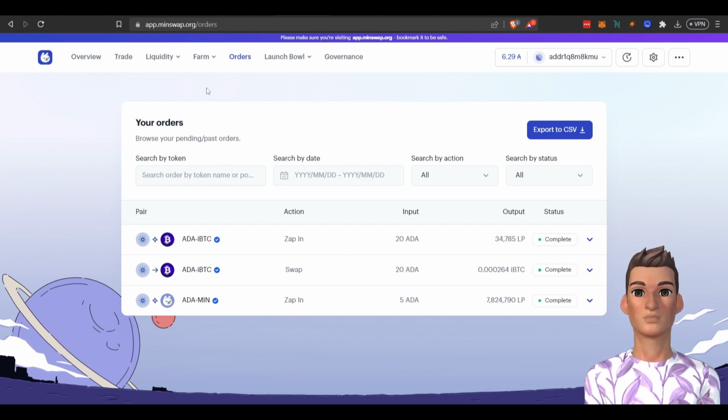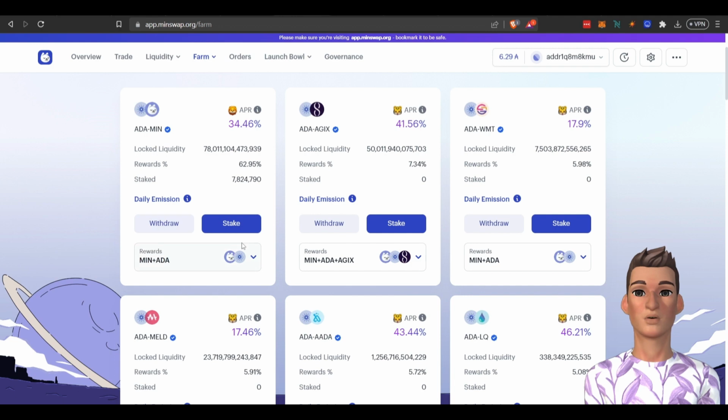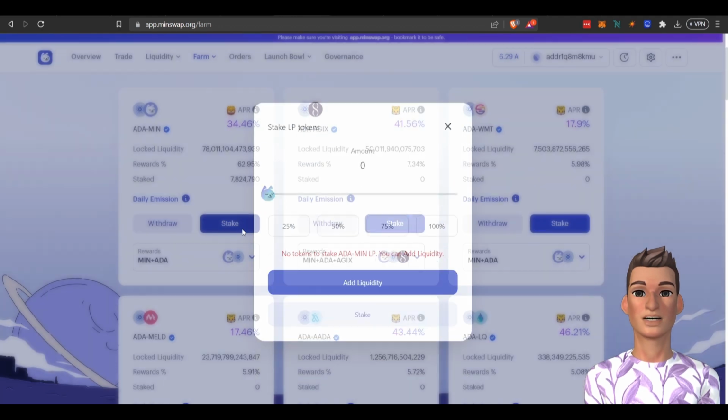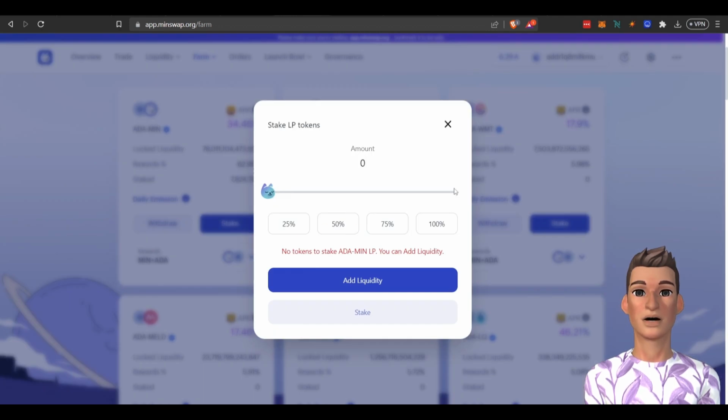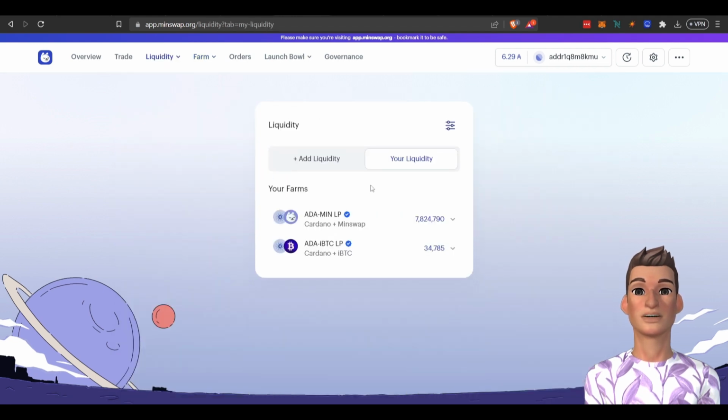And once you have your tokens in a liquidity pool, you want to come over to the farm, and you can stake those as well. So once you have them, you hit stake, click the amount of LP tokens you want to stake, and you'll hit add liquidity. And that's how you make passive income on the Minswap. And if you want to go over here, you could see your liquidity. So I also did another transaction. This transaction was done on another protocol, and we'll get into that.